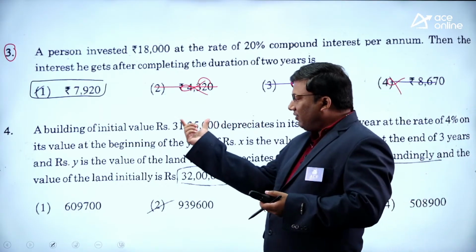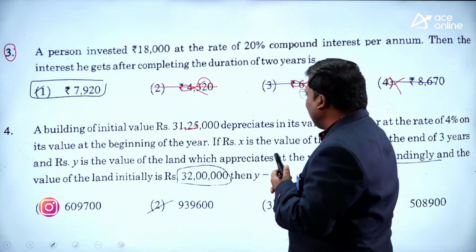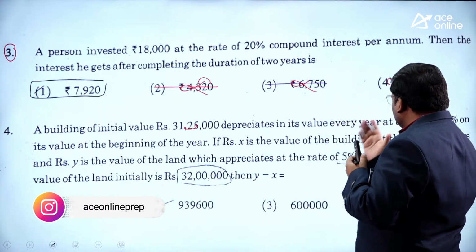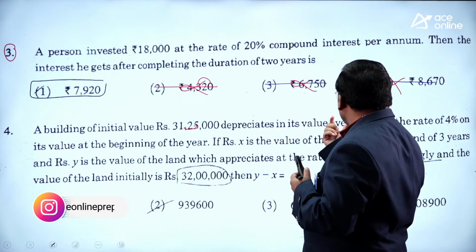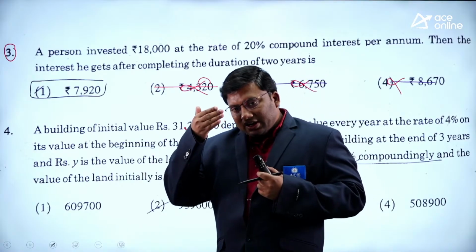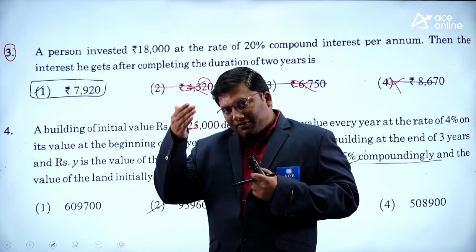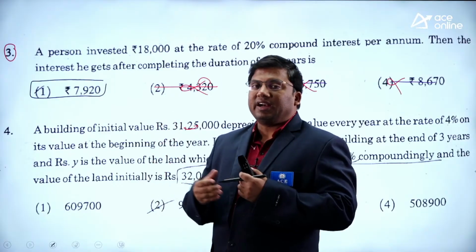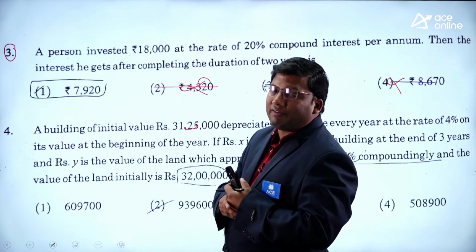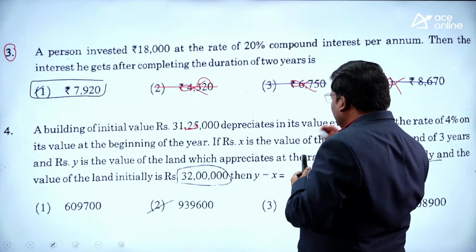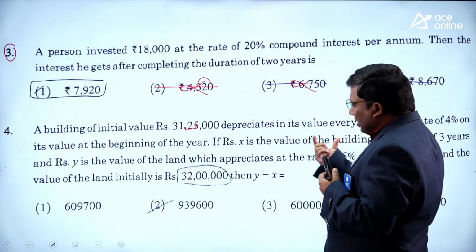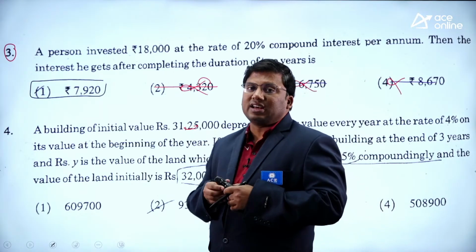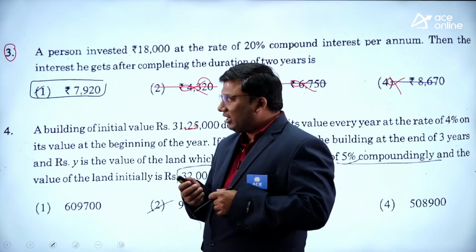So initial value is 31,25,000. First year 4% down, second year 4% down, third year 4% down. Y is the value, it is 32 lakhs, and it increases at 5% every year.